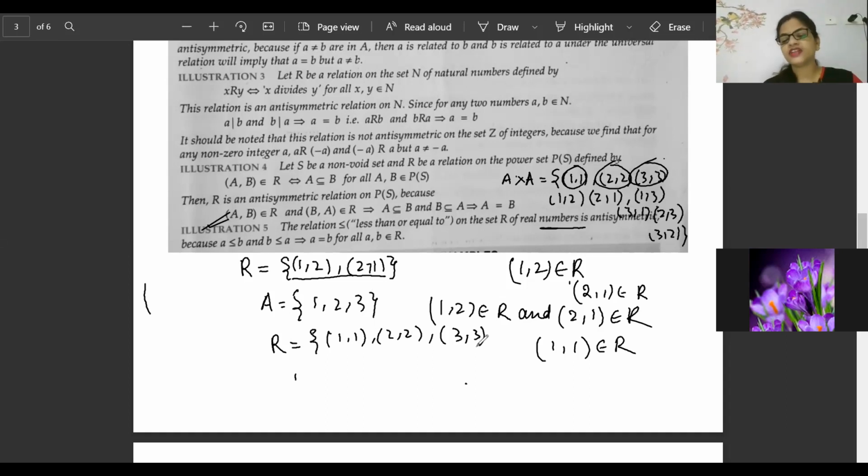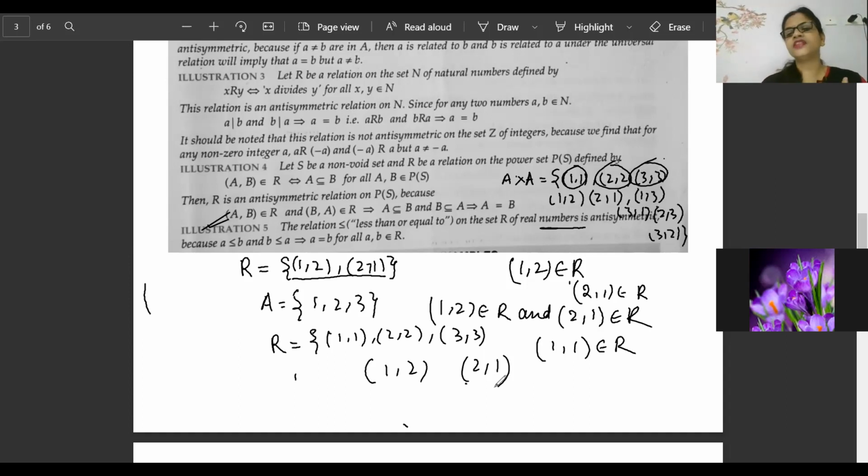Then what type of relation is it? It is only a symmetric relation, because symmetric says me and my opposite. So here (1, 2) is there and (2, 1) is there, and because (1, 2) and (2, 1) are there, it is only symmetric. And let's see how they have solved the question. So we have understood the concept. One more time I am telling, it is not reflexive, it is not transitive.